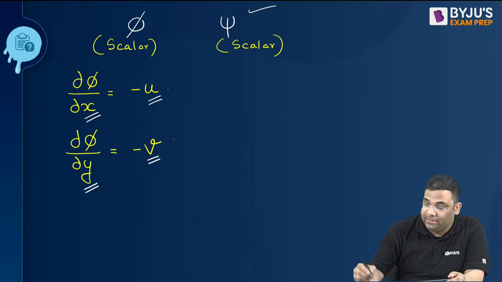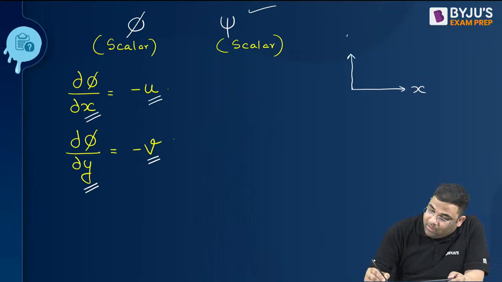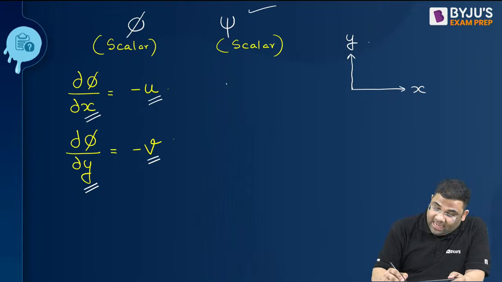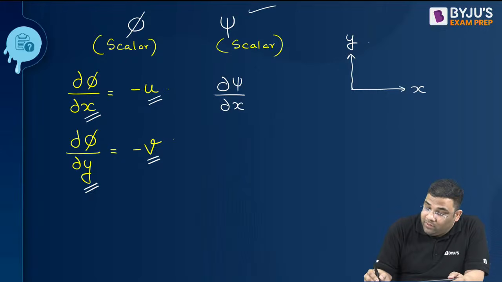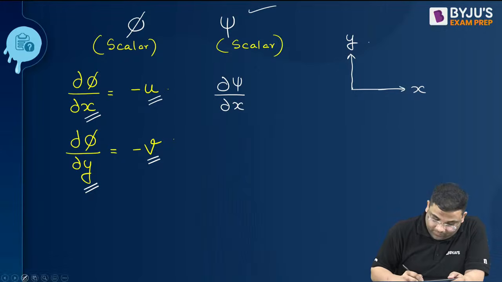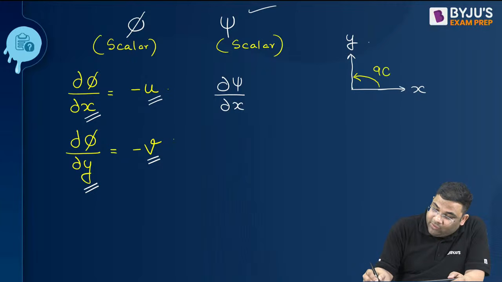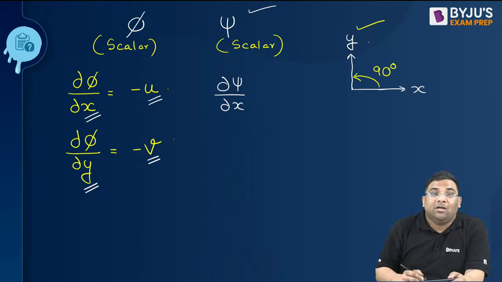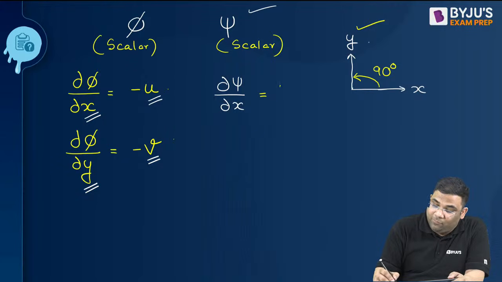Now, how to remember the psi function? Very easy. x, y. If you differentiate psi with respect to x, you go 90 degrees clockwise from x. What are you getting? You are getting y. So you get the velocity component in the y direction.